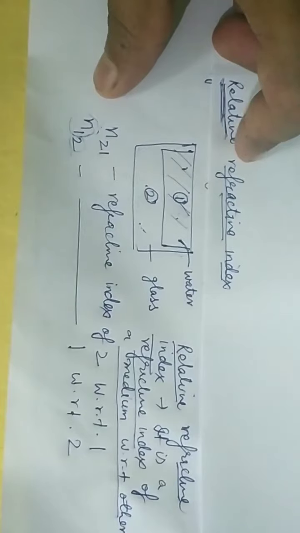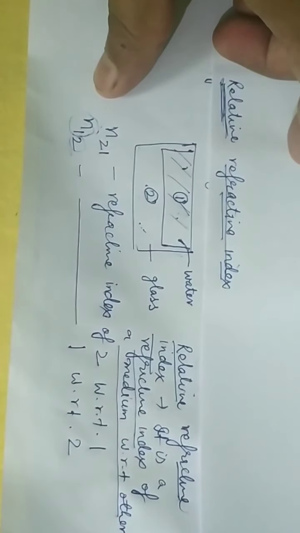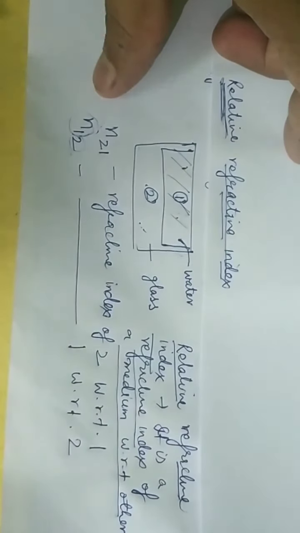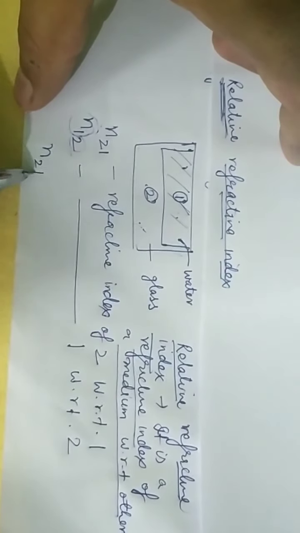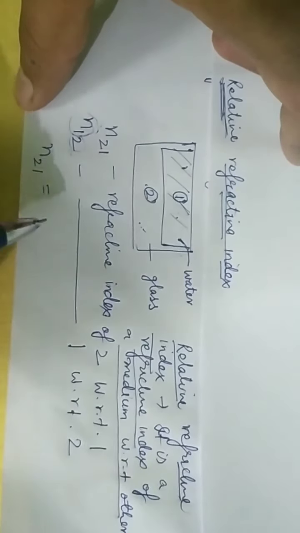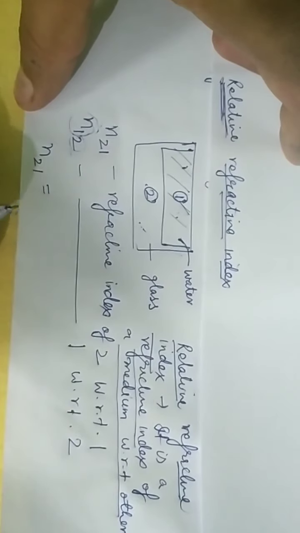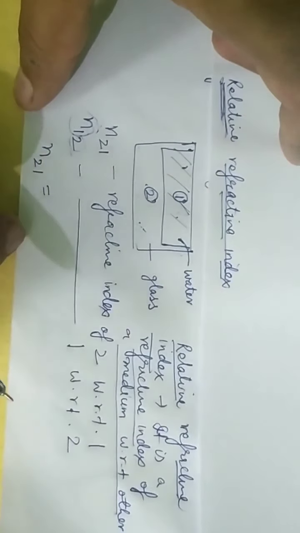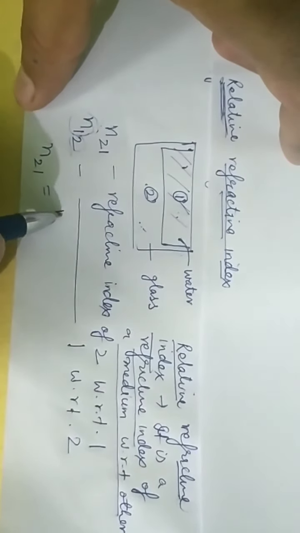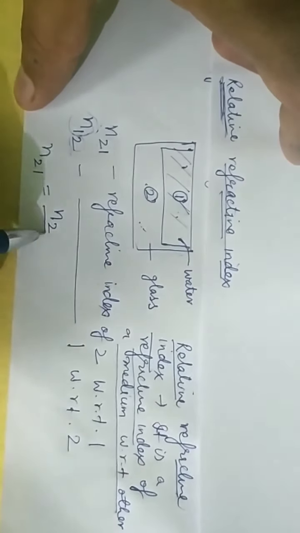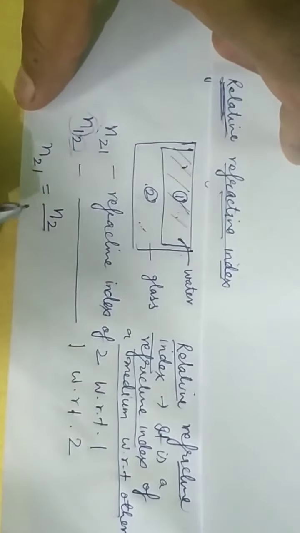So this is the term relative refractive index. Now how to measure the relative refractive index? Relative refractive index, that is N21, is a ratio of the refractive index of the medium whose comparison is to be found out, that is N2, divided by the one with respect to which, that is N1.